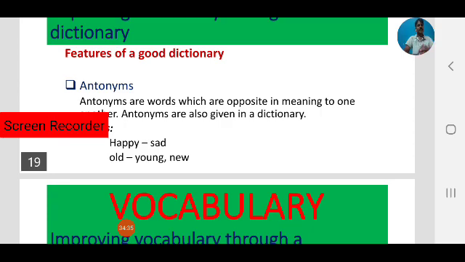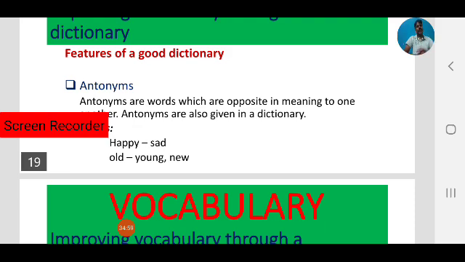For example, happy. Already we have seen different words with similar meanings of happy. We can find opposite meanings also: happy, sad, sorrow. Happy's opposite is sorrow. Old, young, new. These are opposites of old.